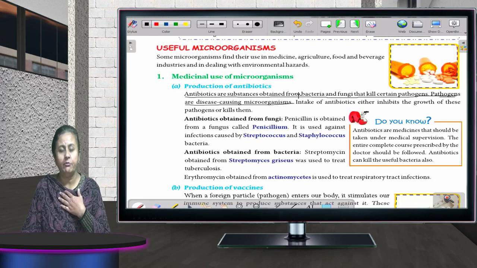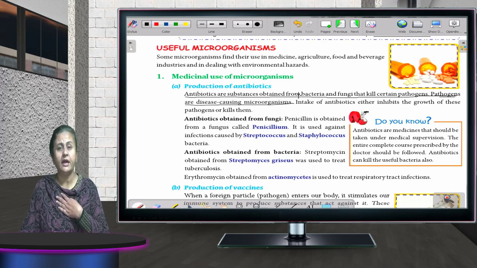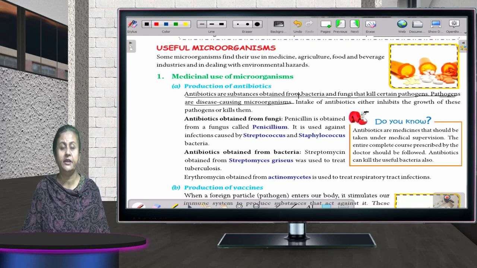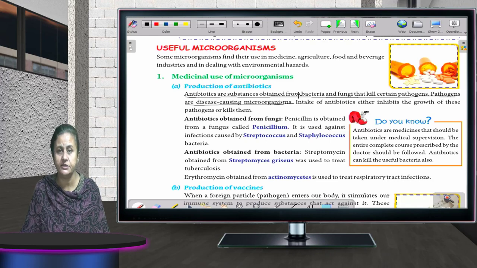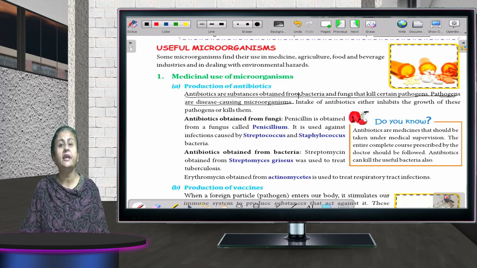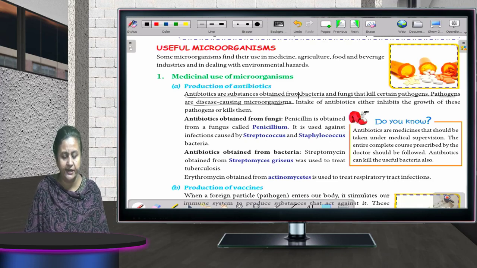In case I am not well, what happens? Pathogens start going inside. They are living organisms which make us unfit and cause us different diseases. So we take antibiotics, and whenever we take those antibiotics, the pathogens inside the body are killed.